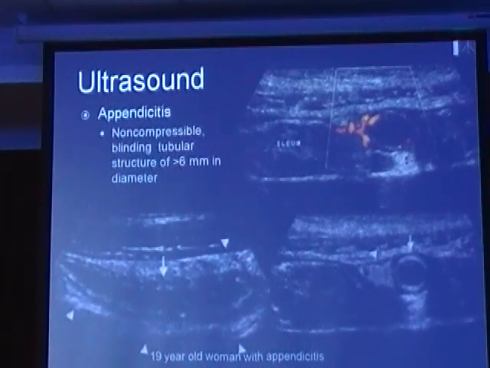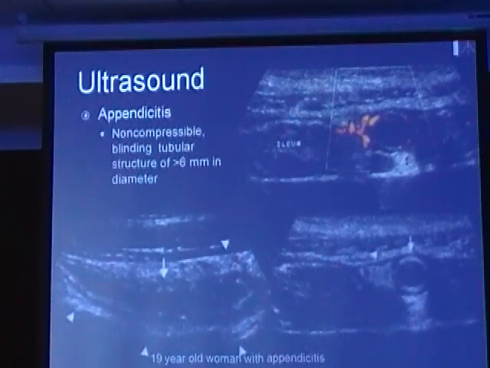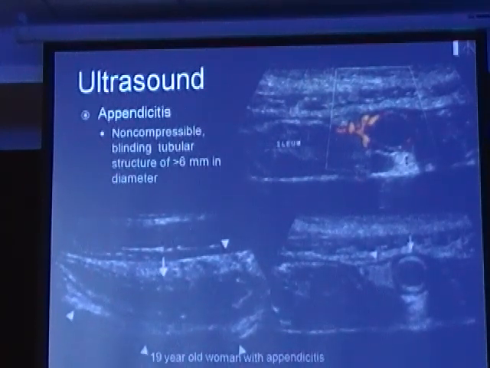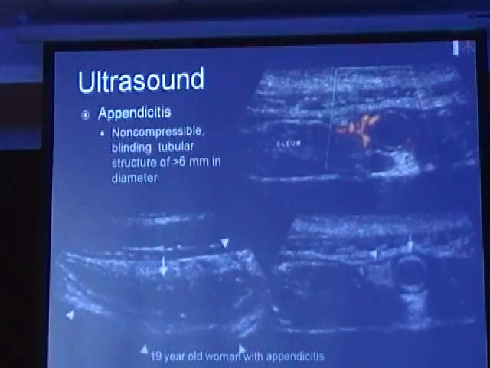A non-compressible, blind-ending tubular structure which is aperistaltic in the right lower quadrant, measuring more than 6 millimeter, is the imaging sign which suggests acute appendicitis. Other associated signs like fluid in the right lower quadrant or presence of an appendicolith can also be demonstrated on ultrasound.